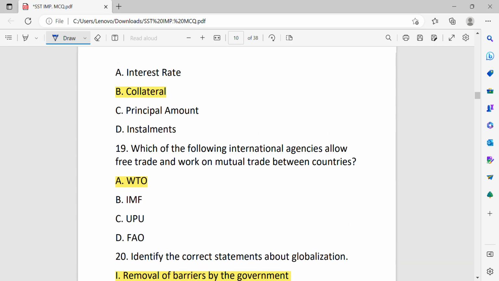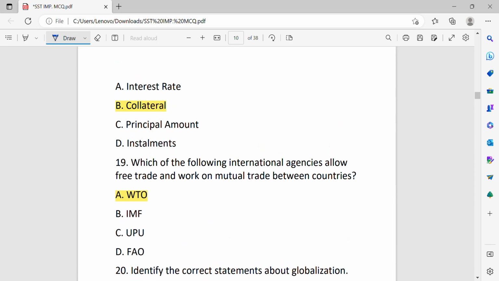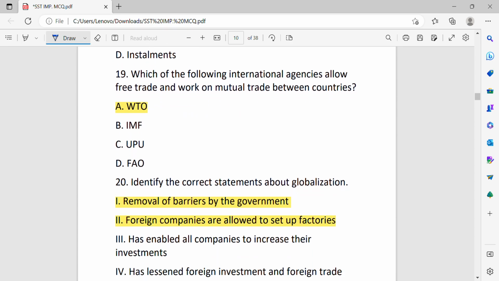Collateral is an asset which is kept by the bank for security purpose, and if a person fails to give the loan amount, the bank has the right to sell collateral and get back its amount.